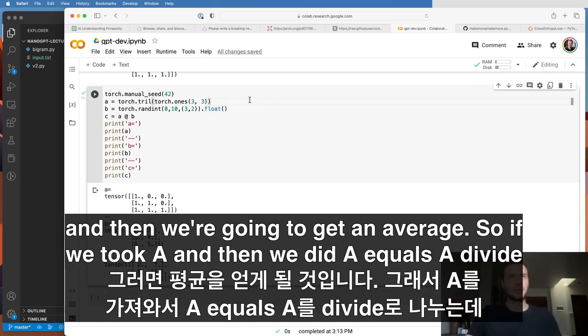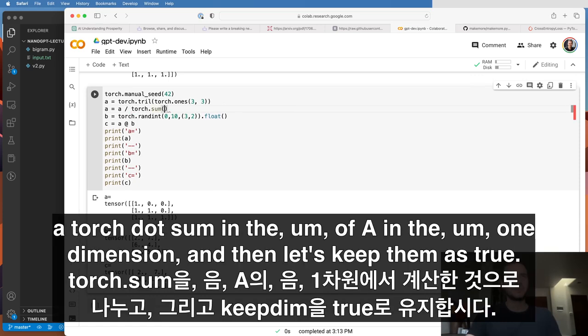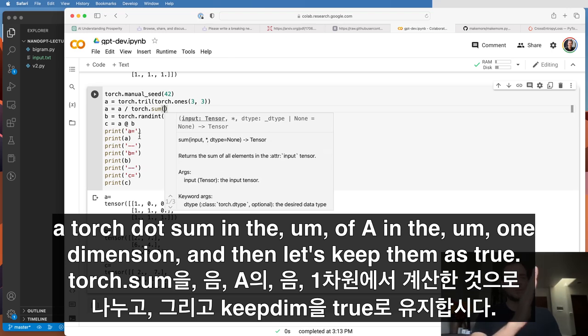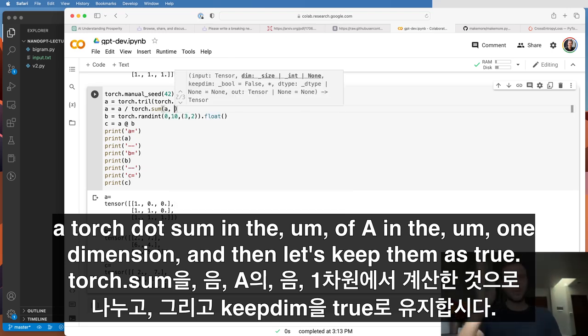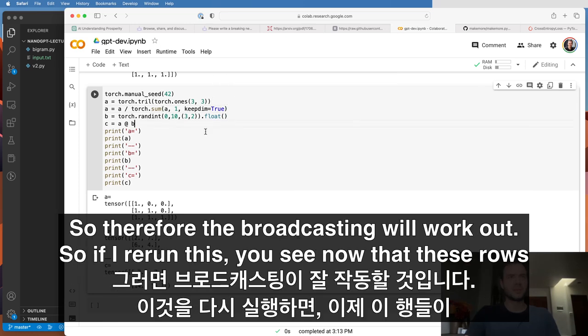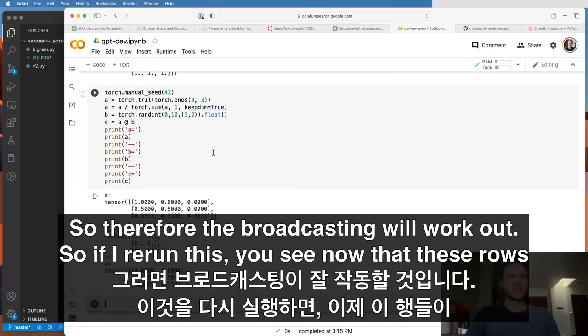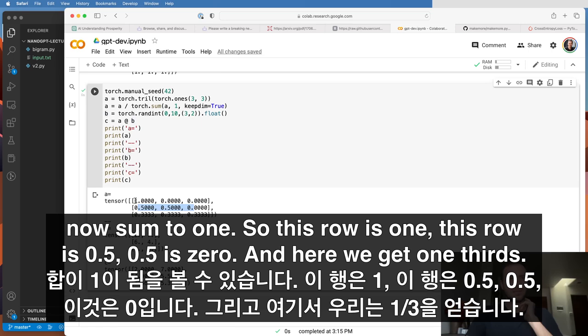So if we took A, and then we did A equals A divided by torch.sum of A in the 1th dimension, and then let's keep them as true. So therefore the broadcasting will work out. If I rerun this, you see now that these rows now sum to 1. So this row is 1, this row is 0.5, 0.5, and here we get 1/3.